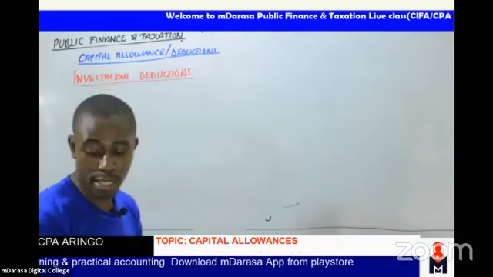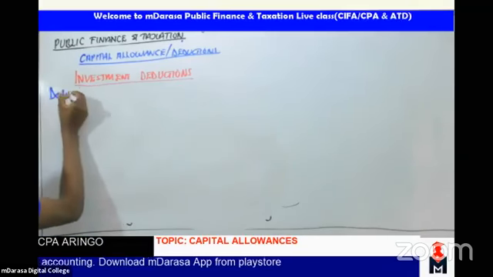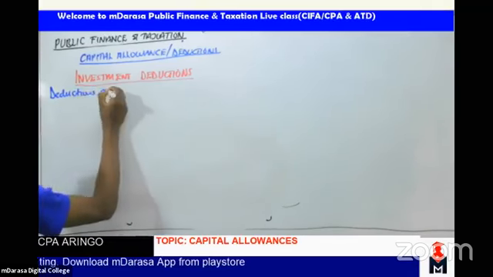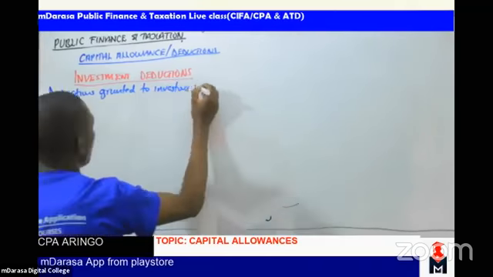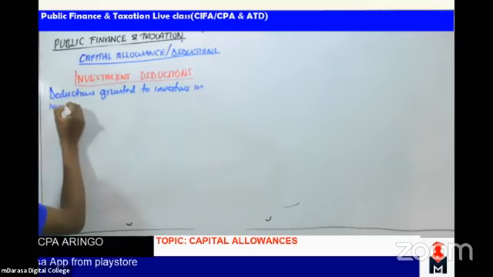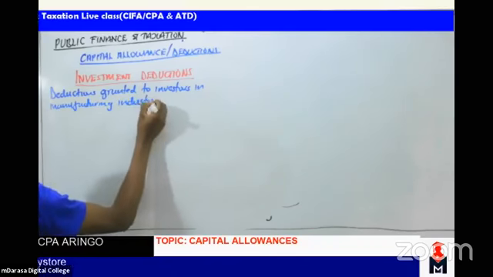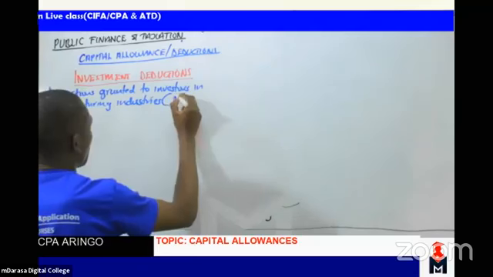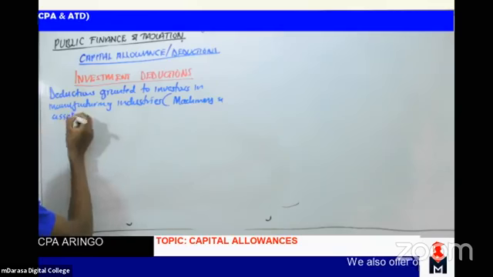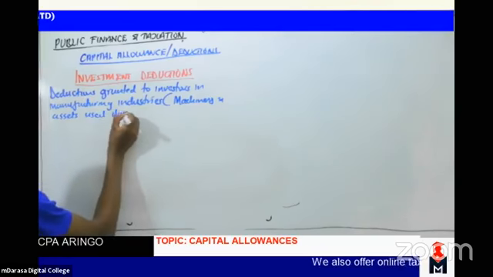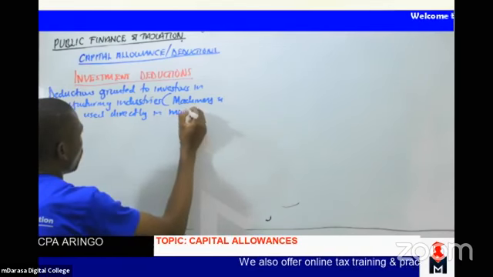In summary, these are deductions granted to investors in manufacturing industries, and at this point we'll be looking at machineries and assets used directly or in support of manufacturing.